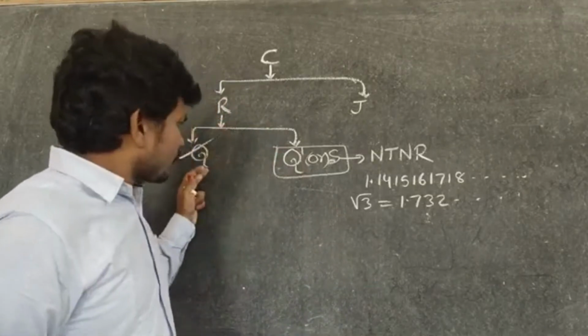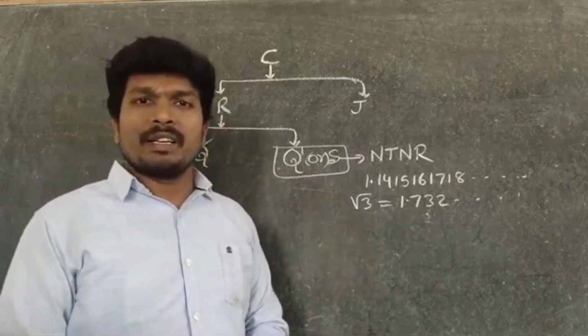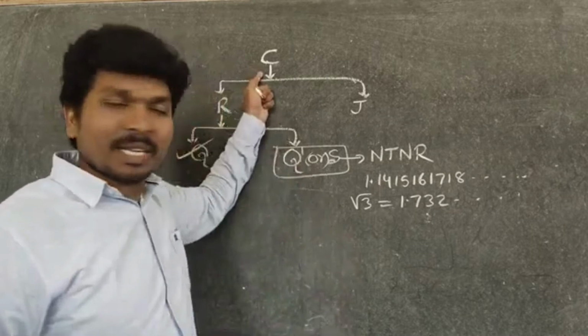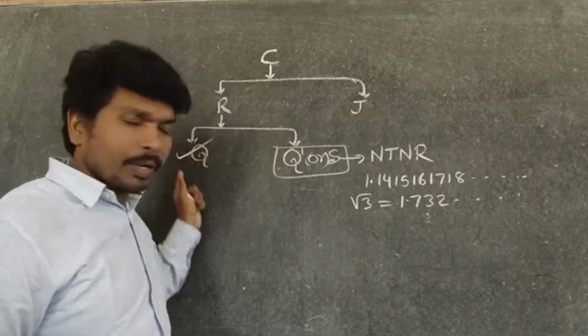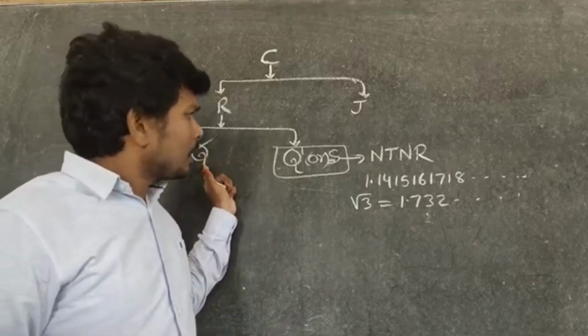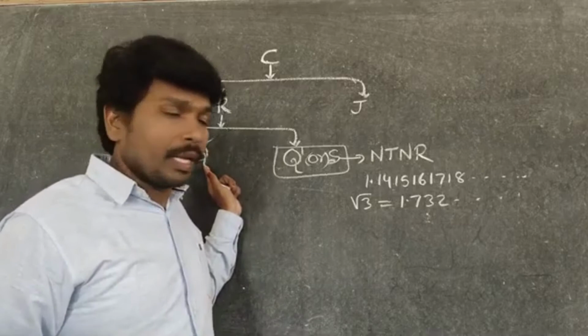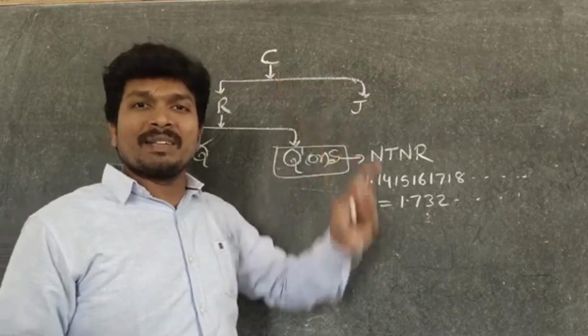That's why, if it is not rational, definitely that is irrational. But we discuss complex numbers also. So suppose any number you take, if it is not rational, definitely that may be irrational or imaginary.